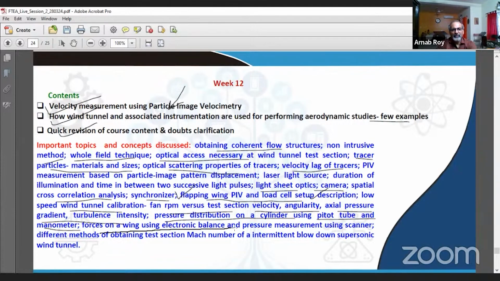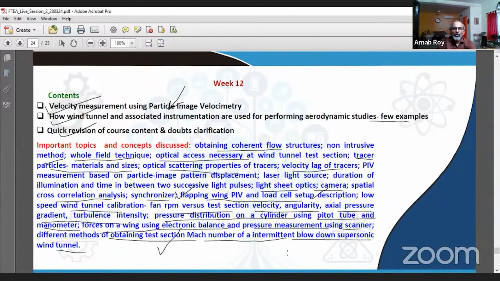Forces on a wing using electronic balance and pressure measurement using scanner was explained. Different methods of obtaining test section Mach number of an intermittent blowdown supersonic wind tunnel was discussed. So we have tried covering a lot of application aspects also in this week.